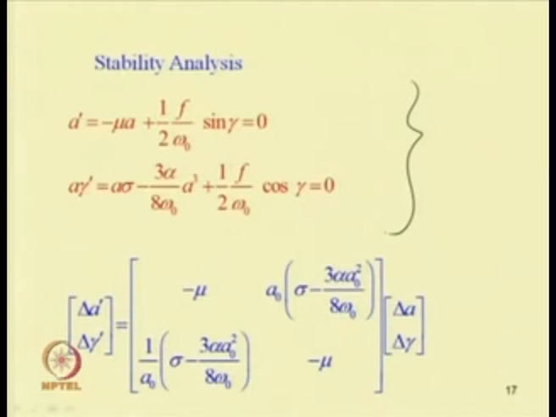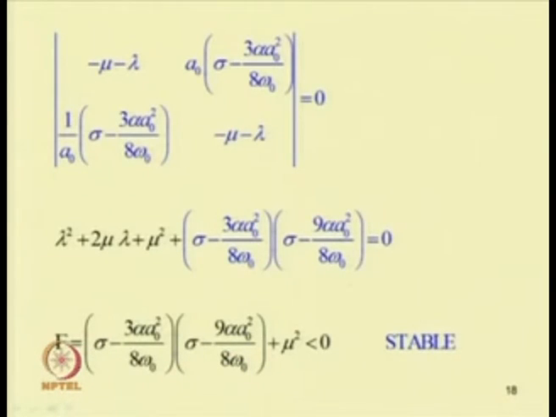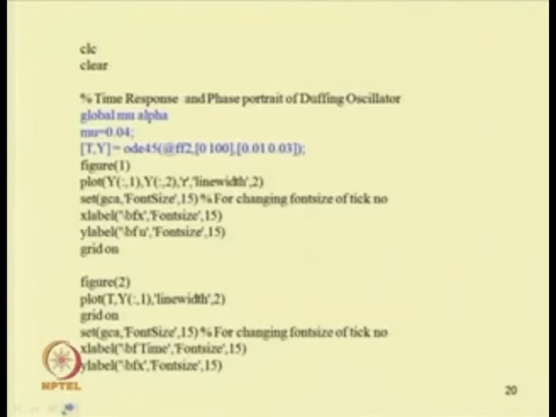The stability analysis can be carried out by perturbing these equations, and this is the Jacobian matrix. By finding the eigenvalues of the Jacobian matrix, one can find the stability of the solution of the system. In this Jacobian matrix one can obtain this equation. If this is less than 0, the system is stable, and it is unstable if it is greater than 0.